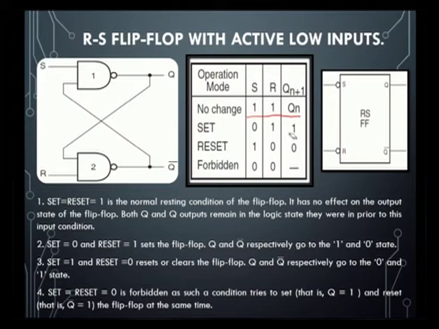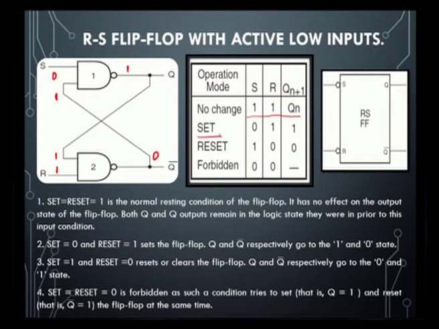So, we will prove with the help of gates, giving input S is equal to 0 and R is equal to 1. What is going to happen? The output state that we found is Qn plus 1 will be 1. So, this will be given to the input here, and this will be 0 and this will be 1. So, for combination 0 1 we will get the output as high, that is what we prove with the help of the operation mode. Next we move on to reset mode.